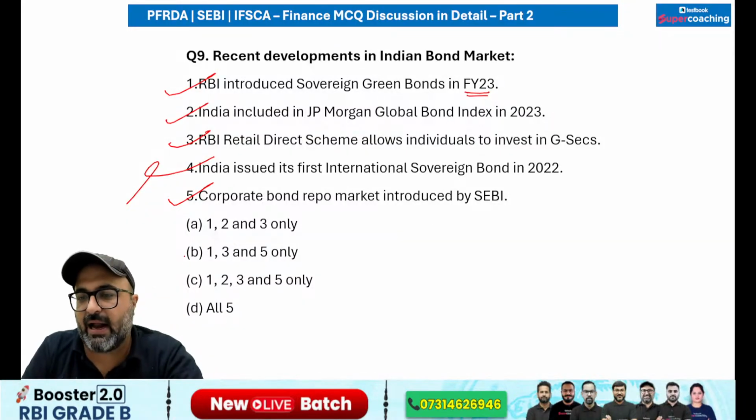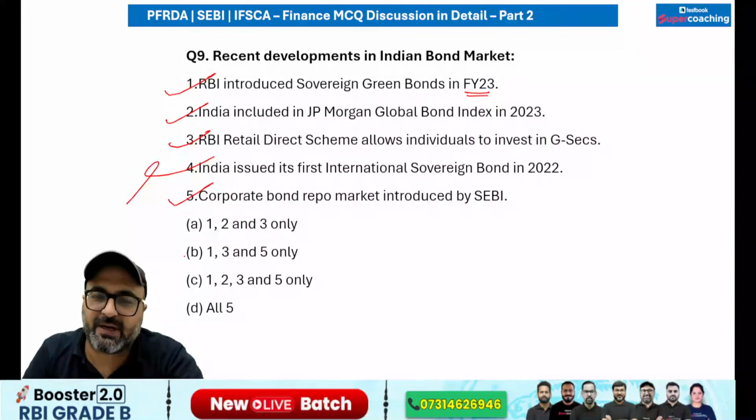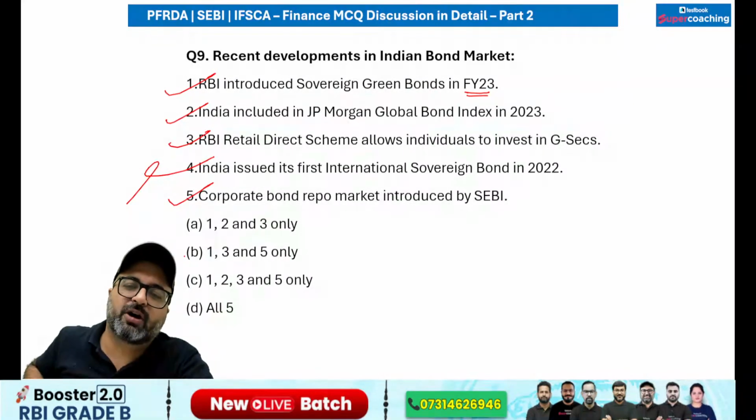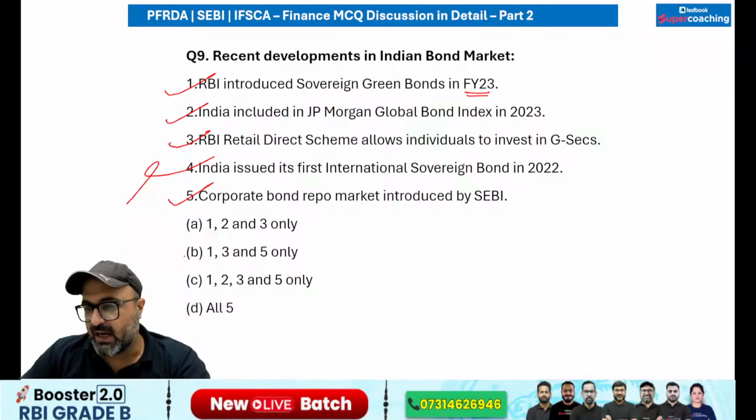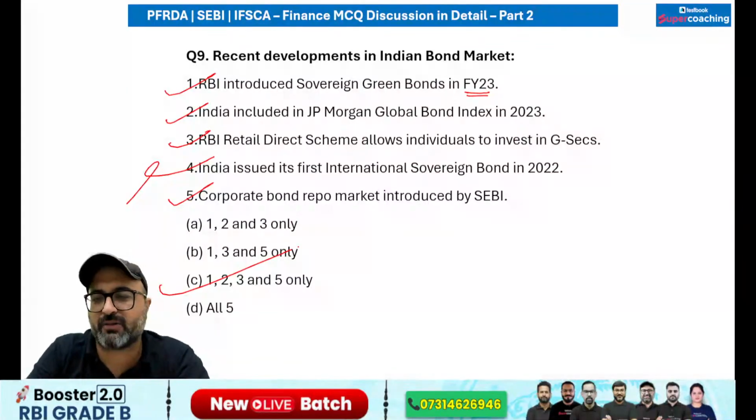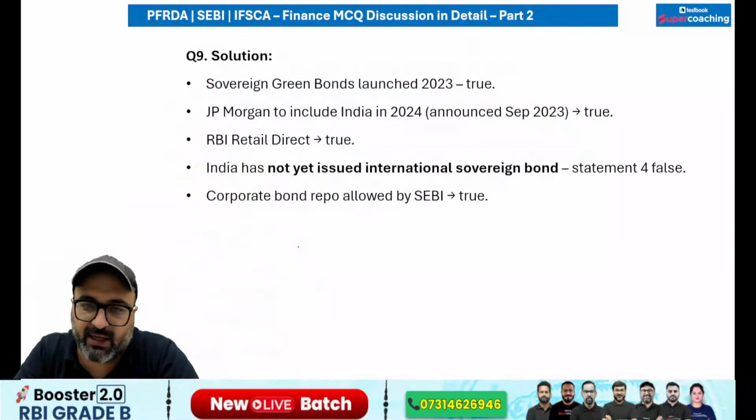Corporate bond repo market introduced by SEBI. So the corporate bond repo market has been introduced by SEBI, or SEBI has allowed the corporate bond repo market in the country. That is allowed. So answer is going to be C option. Fourth statement is incorrect. Rest all are correct.